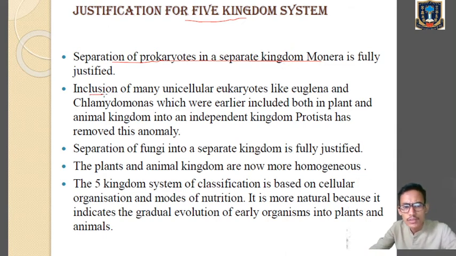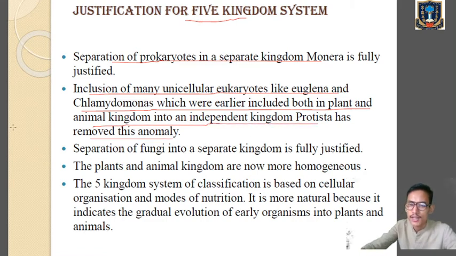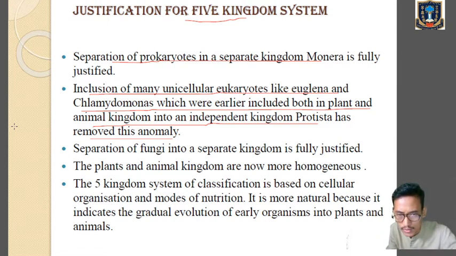Then inclusion of many unicellular eukaryotes like Euglena and Chlamydomonas, which were earlier included both in plant and animal kingdom, into an independent kingdom Protista has removed this anomaly. It's saying that Euglena and Chlamydomonas were earlier placed in both plant and animal kingdom, but now they have been grouped into the separate kingdom of unicellular eukaryotes, that is Protista.